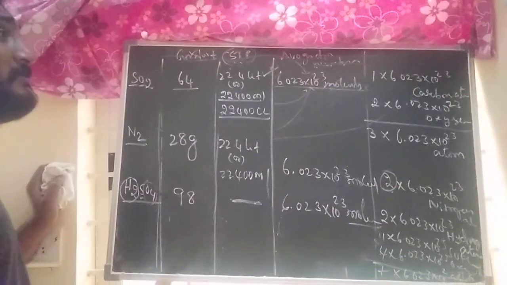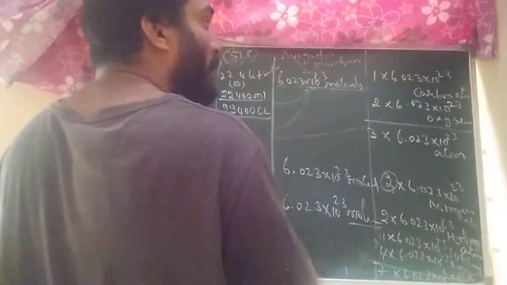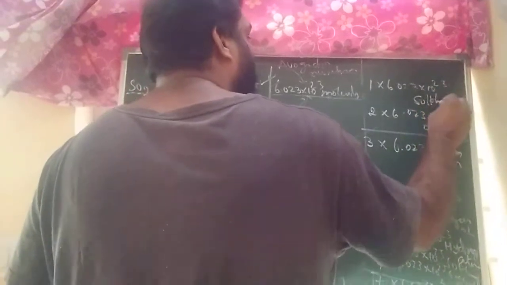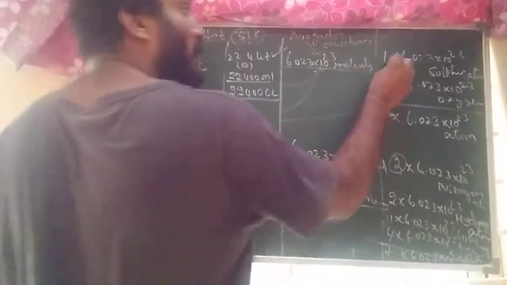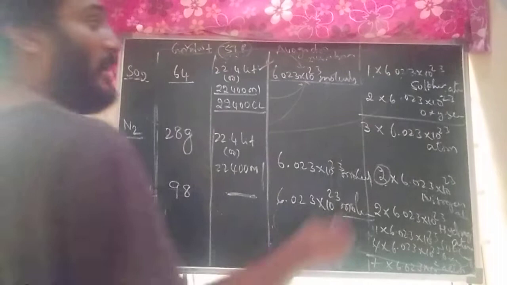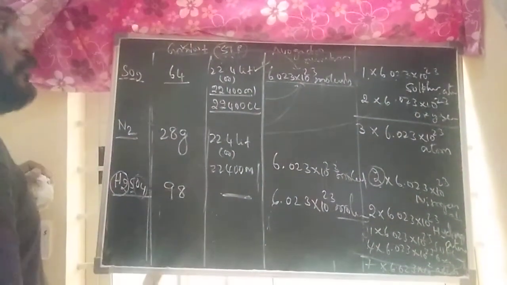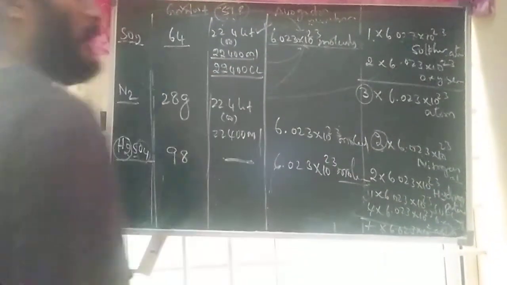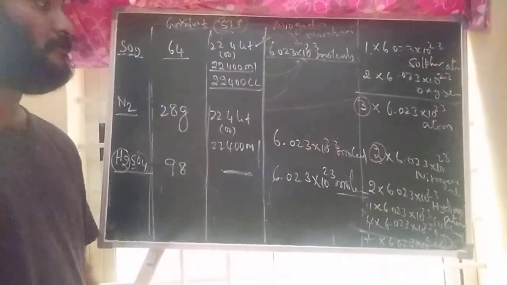In terms of atoms, it will be different here. 1 into 6.023 into 10 to the power of 23 sulfur atoms. 1 mole of sulfur dioxide contains how many sulfur atoms? 1 into 6.023 into 10 to the power of 23 sulfur atoms. How many oxygen atoms? 2 into 6.023 into 10 to the power of 23 oxygen atoms. Total number of atoms, 3 into 6.023 into 10 to the power of 23 atoms. So this is a most important topic.